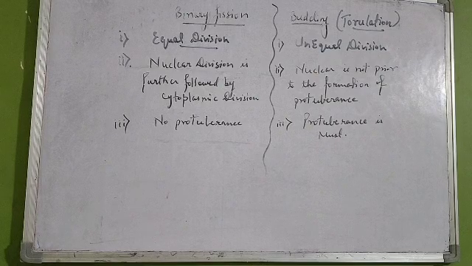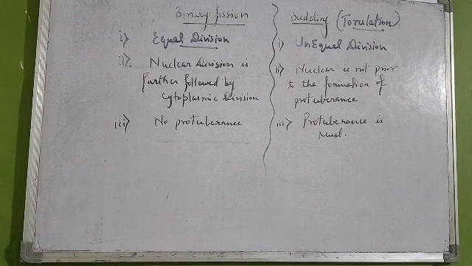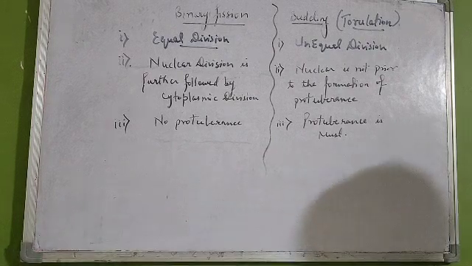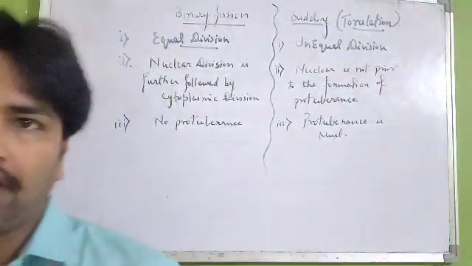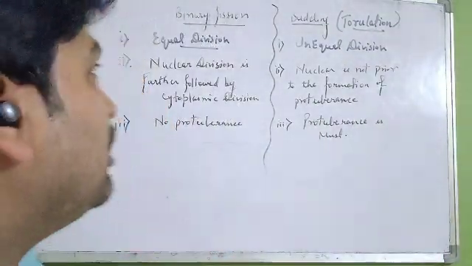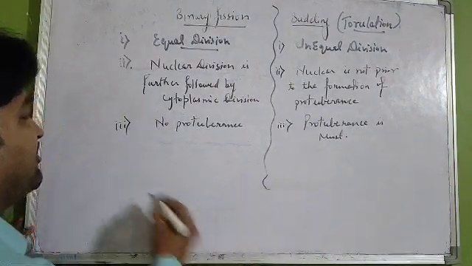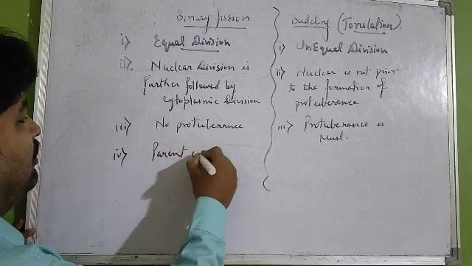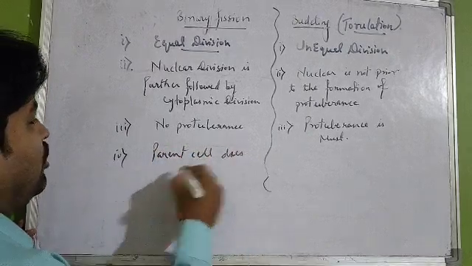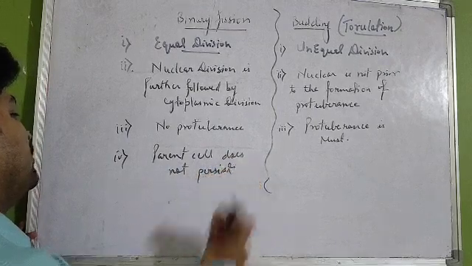If we talk about binary fission, so here the parent cell does not persist. You cannot say that the parent cell will remain as it is in case of binary fission, because here the parent cell itself divides. The parent cell does not persist.